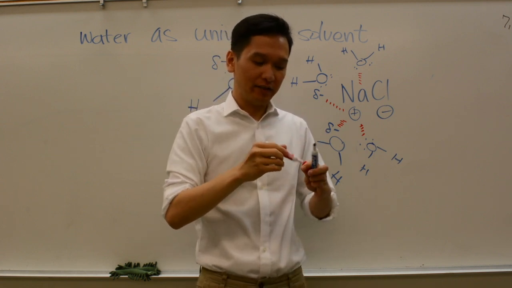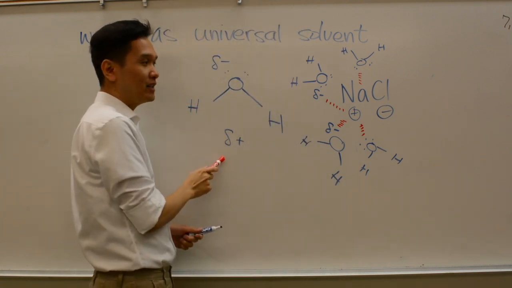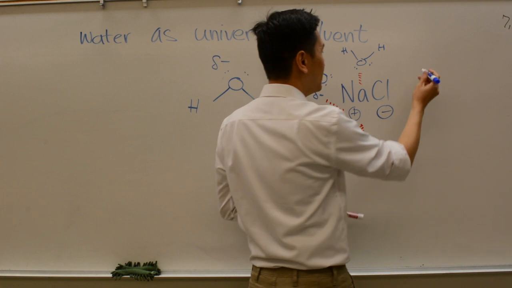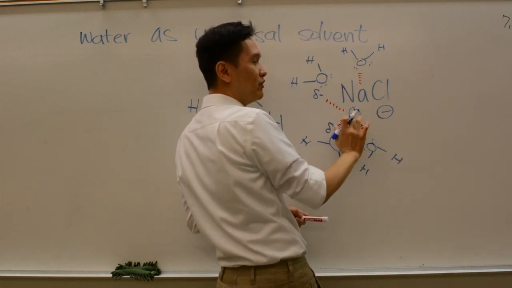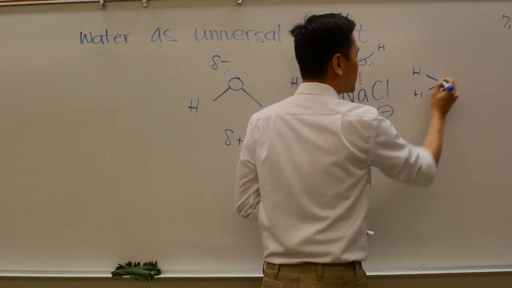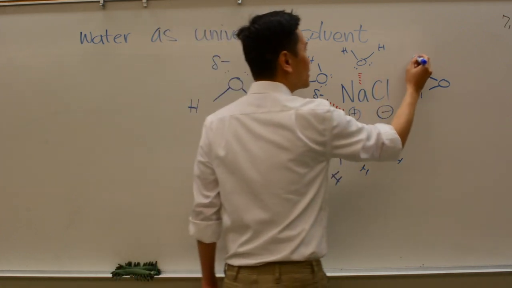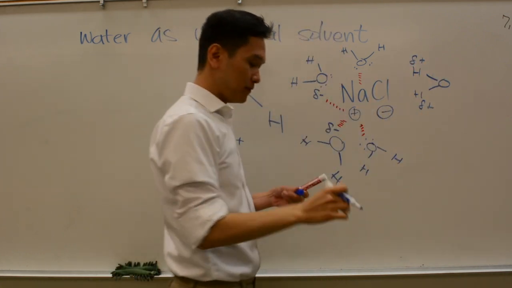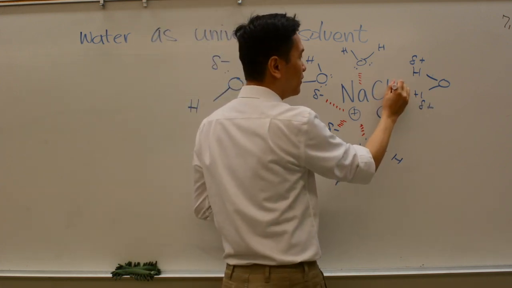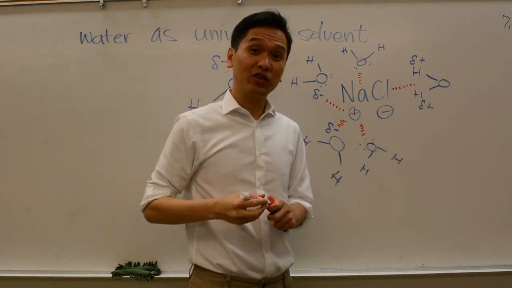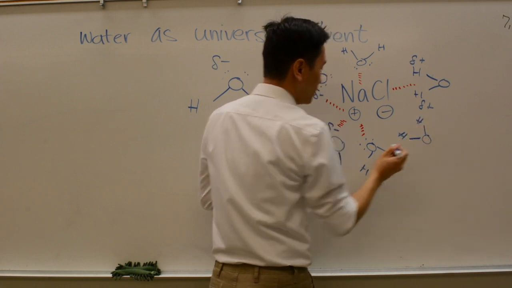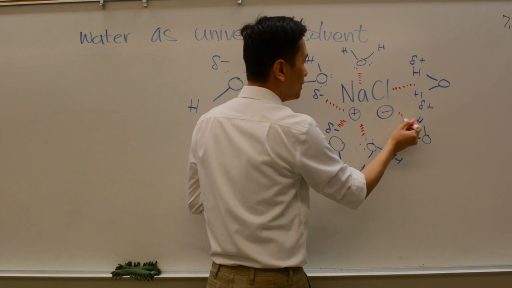Now, again, that's on the sodium side. What about on the chlorine side? Remember that water has a positive side too, right? So that positive side would now try to attract this chlorine, which is a negative. So instead of presenting its oxygen face towards this compound, water now will present its partially positive end. Positive, negative, right? So you can imagine then, this chlorine is negative. Ooh, sees a positive charge. Okay, fine, I'll bond with you. Again, water is a small enough molecule that you can see this happening many, many times over.